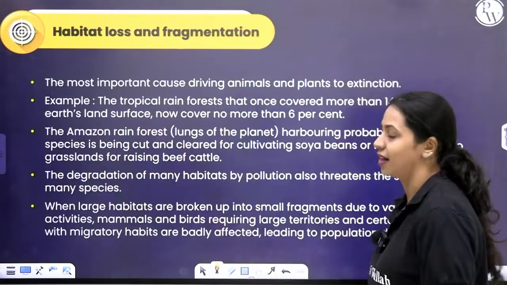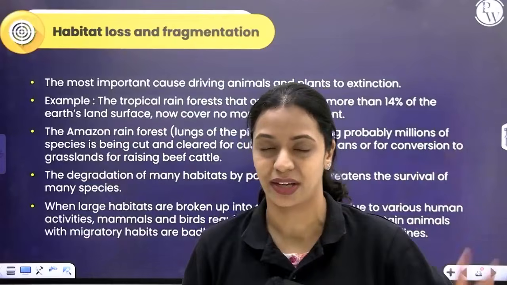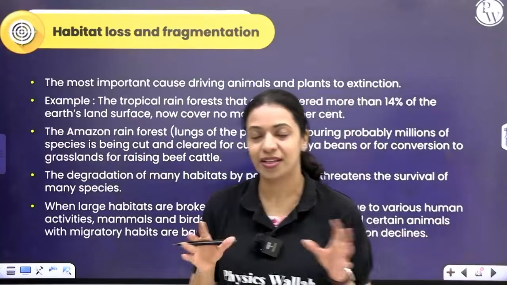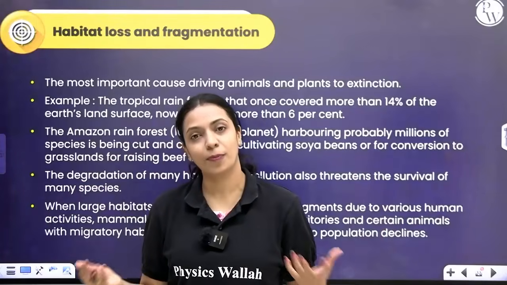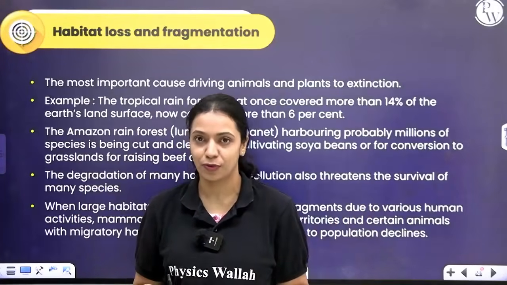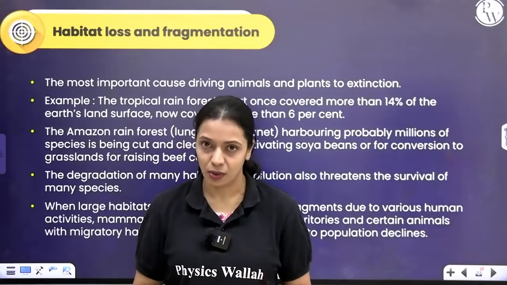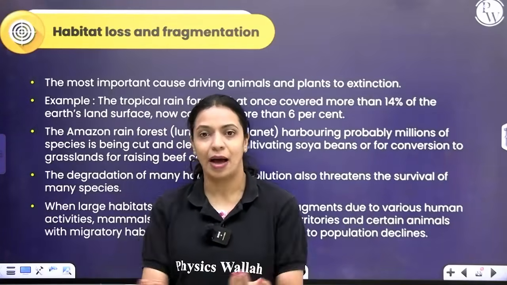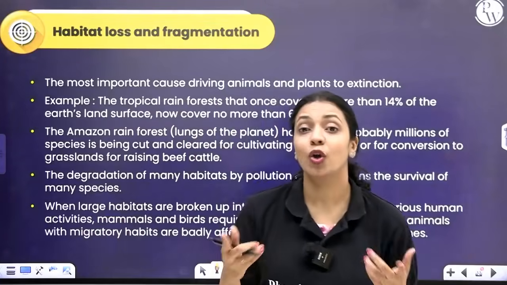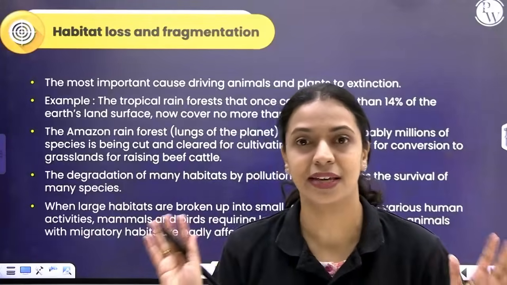What is habitat? I've told you what a habitat is when we discussed organisms and populations. Habitat is the home for an organism. It is a place which an organism lives. For plants and big trees, it is the forest. For certain wild animals, it is the forest. For certain fishes, it is the oceans, right? So that is the habitat. That is the area in which an organism resides. Habitat loss means what? It is losing its house.